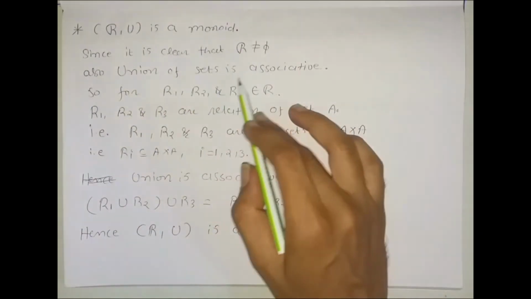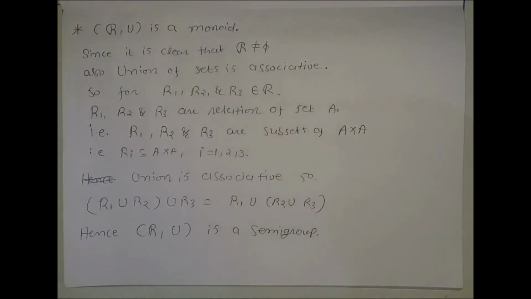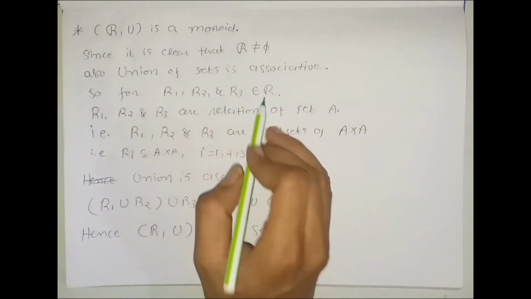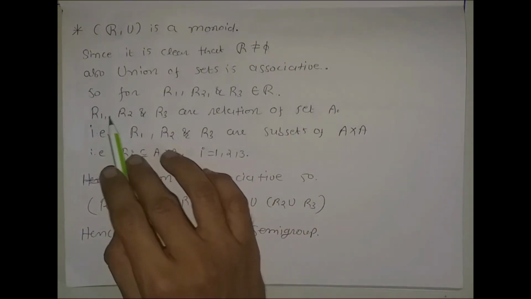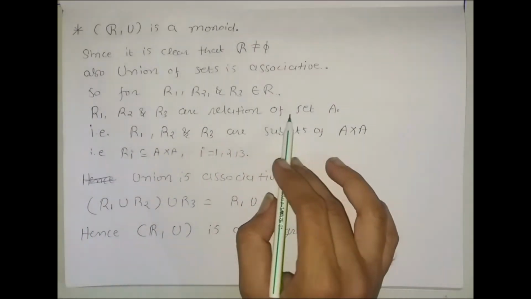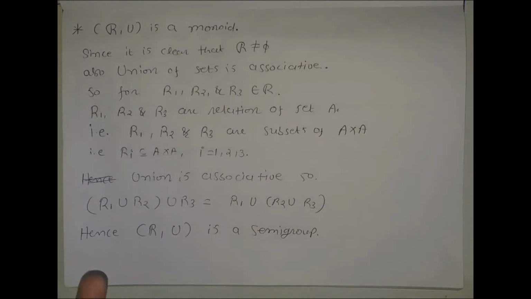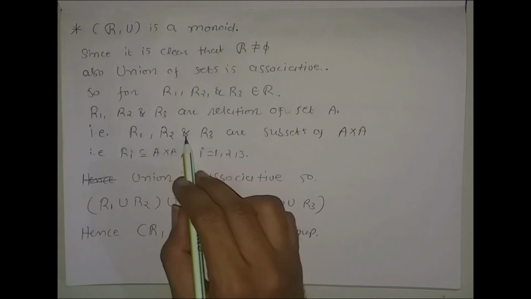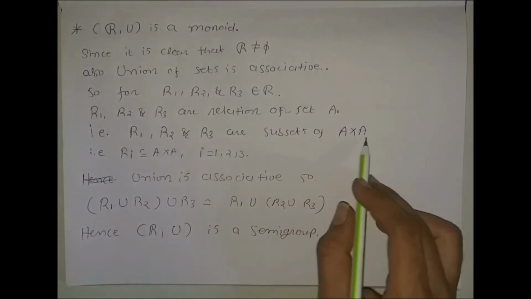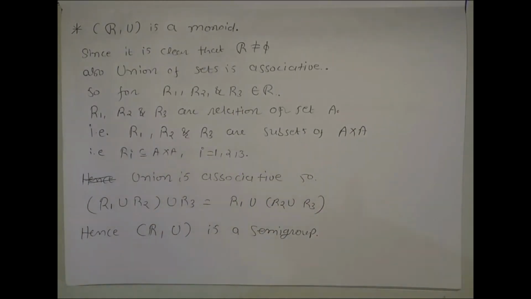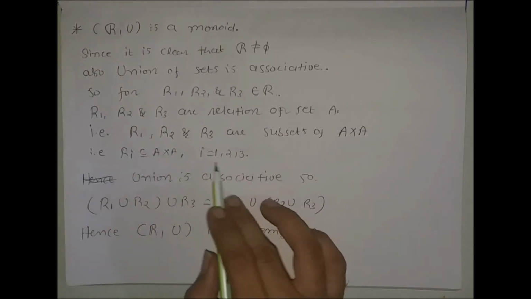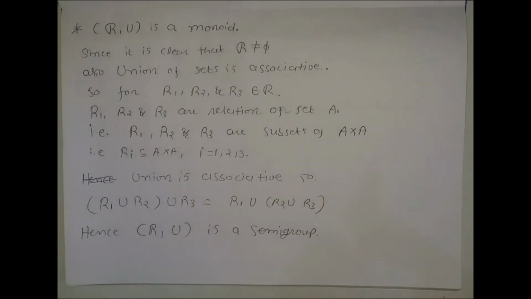Also, union of sets is associative. We all know that union of three sets is associative. So for R1, R2, R3 belonging to script R, R1, R2 and R3 are relations on set A, so Ri is a subset of A cross A for i equal to 1, 2 and 3.